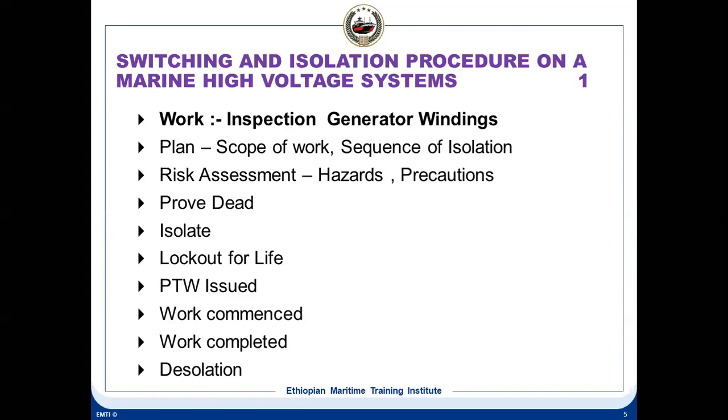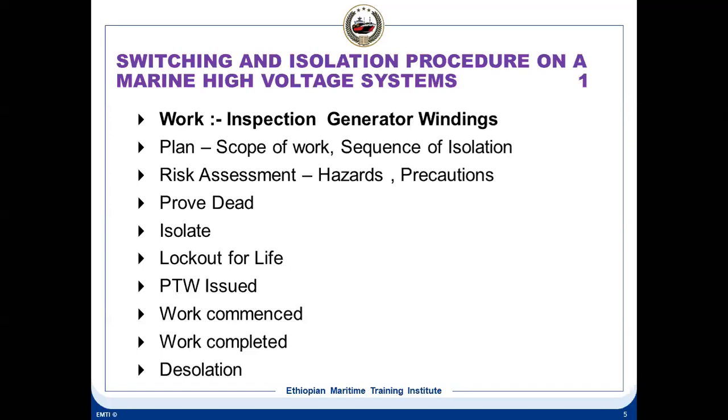All these things have to be in the plan, because when you make a generator dead, it should not affect the ship's other machineries or the ship's operational capabilities. It should not be affected. That's the reason this has to be discussed in the work plan meeting, because you may need some more power, so if one generator is not available, all these things have to be discussed. Whichever day you plan to carry out this job, next week or otherwise, this has to be discussed in the work plan meeting.